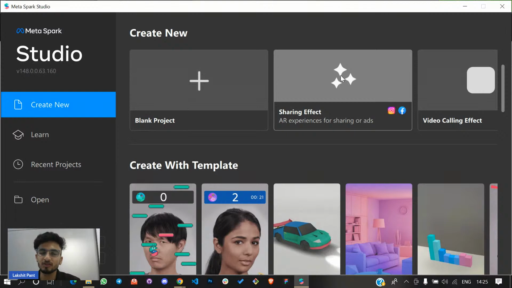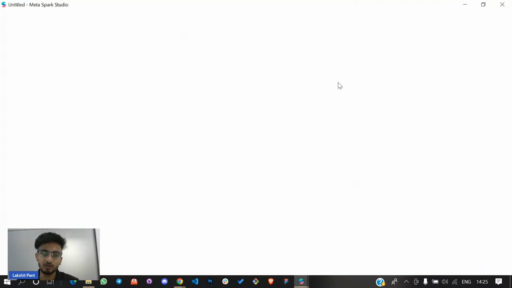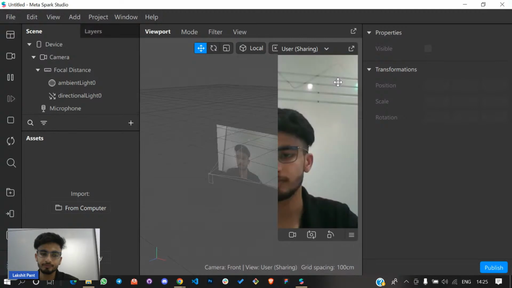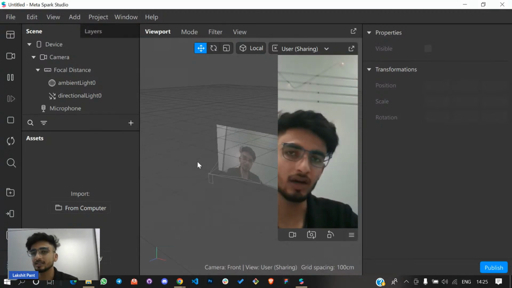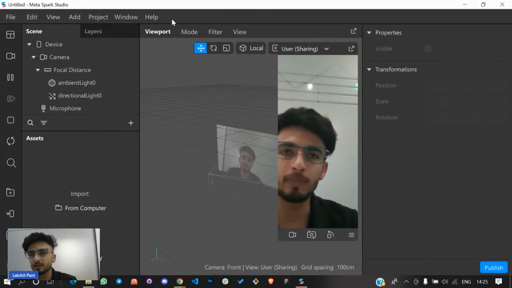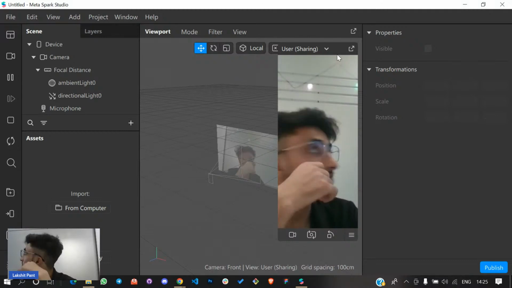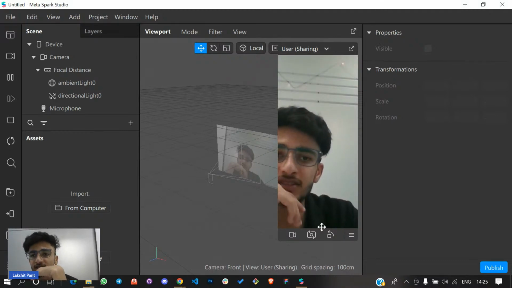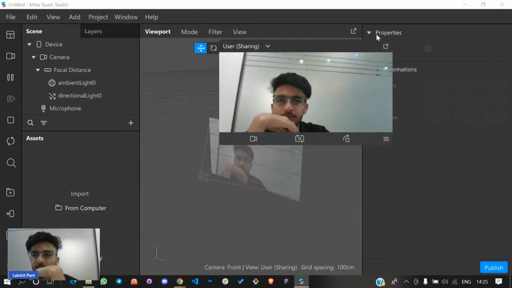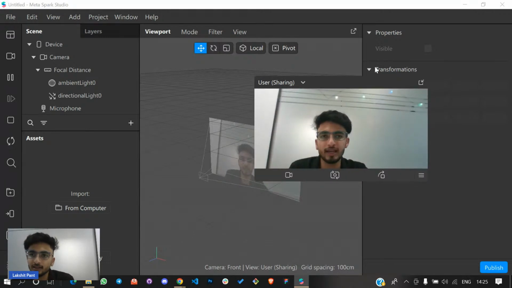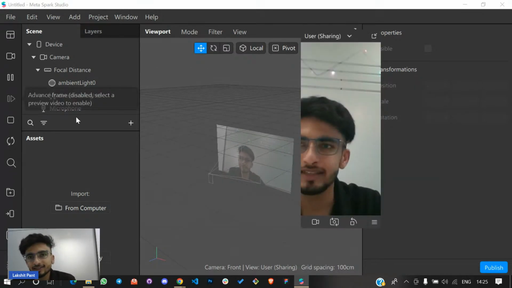So I'll click on this one, and let's wait. Now I'll give you a quick overview of Spark here. This is what the real-time simulation is, and this is where you can try and test your real-time filter.